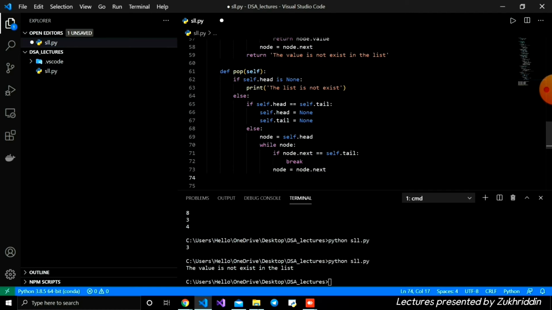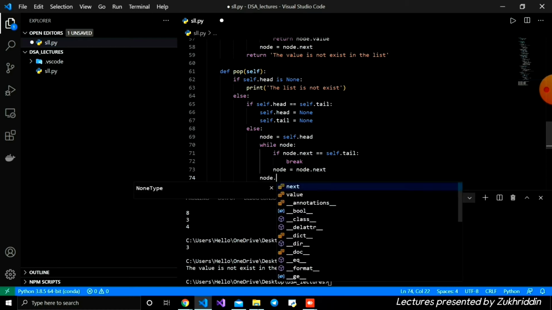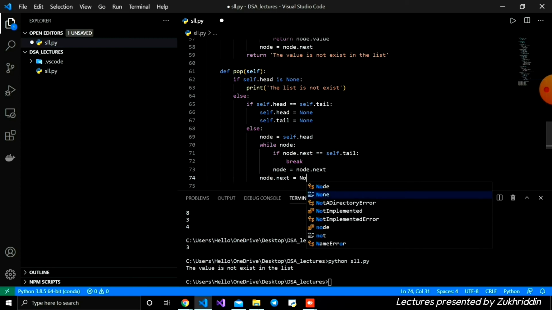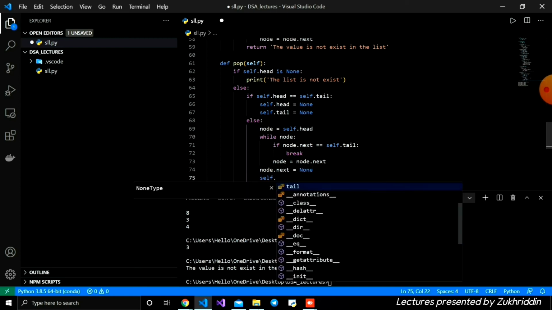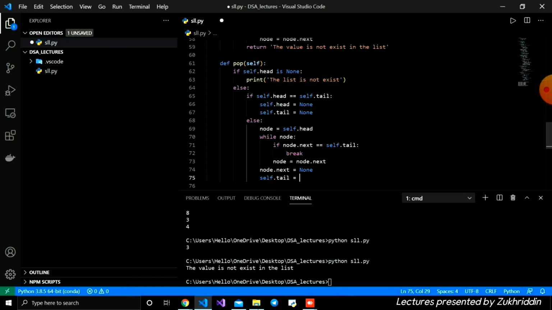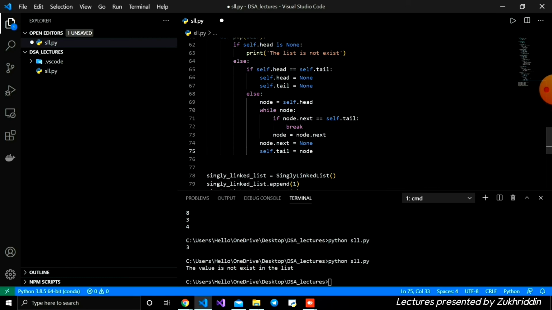Outside the while loop, we delete the last node: node dot next is equal to none, and self dot tail is equal to node. Whenever we write this, the last node is automatically deleted because there is no reference. We are just updating the reference, and then the garbage collector deletes the last node. This is how our pop function looks.